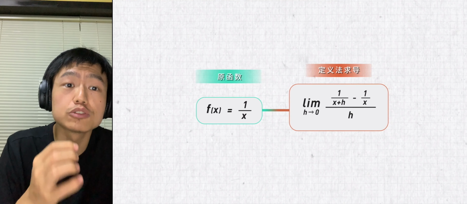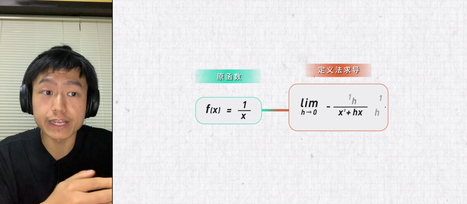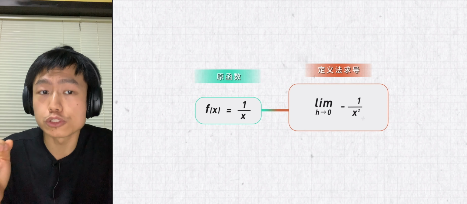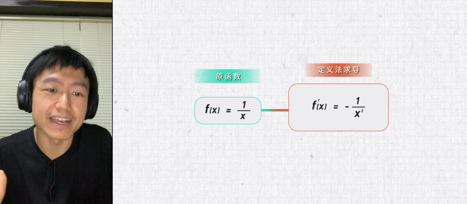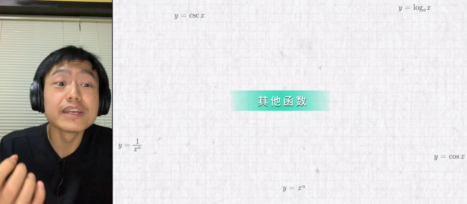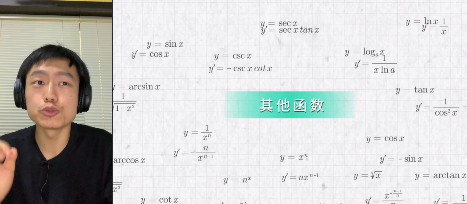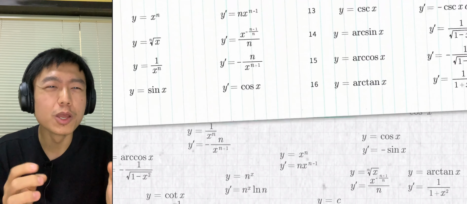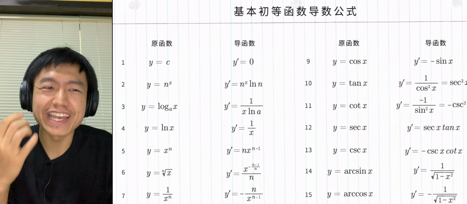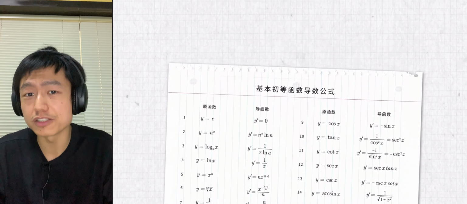Bring the function into the formula and establish a common denominator, reduce h, and the result approaches -1 over x squared. We use f prime x to represent derivatives. More other functions can be derived in a similar way. Do we need to rederive this formula every time we use it? No. When you do your homework, you have to keep in mind these basic elementary function derivative formulas.